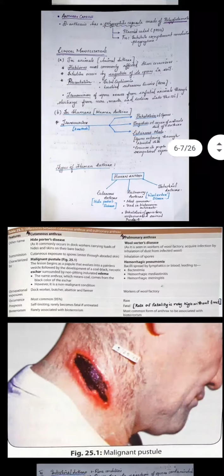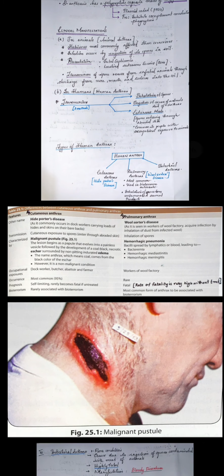Cutaneous anthrax is mainly characterized by the malignant pustule, which you see here. The lesion begins as a papule that evolves into a painless vesicle, followed by the development of a coal-black necrotic eschar surrounded by non-pitting indurated edema. You can see it has a coal-black appearance. The name anthrax, which means coal, comes from this black color. However, this is a non-malignant condition. Whereas in pulmonary anthrax, the bacilli will enter the lymphatics and reach the blood, leading to bacteremia, hemorrhagic mediastinitis and hemorrhagic meningitis.